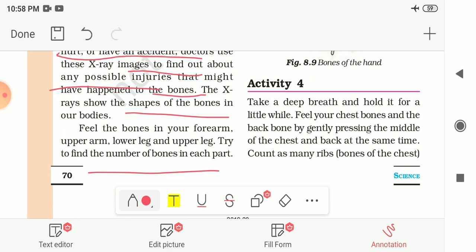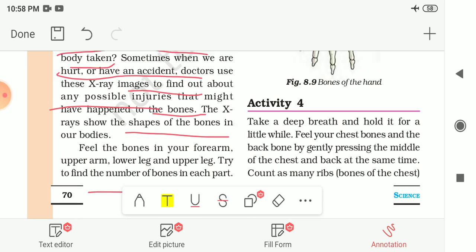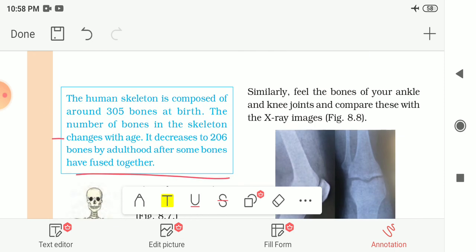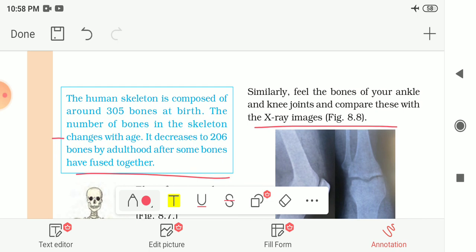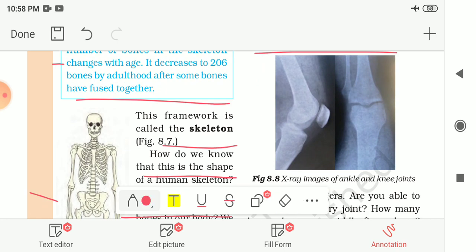So feel the bones in your forearm, upper arm, lower leg, and upper leg, and try to find out the number of bones in each part of your body. Similarly, feel the bones of your ankle and knee joints, and compare this with the X-ray images. You will get to know that your ankle bones have shapes like this, and your knee bones have shapes like this one. Here the X-ray images of the ankle and knee joints are shown to you.